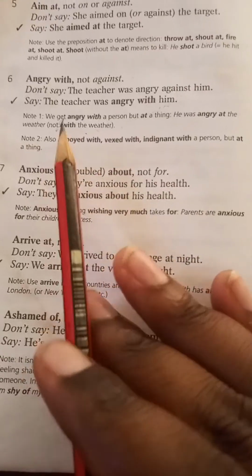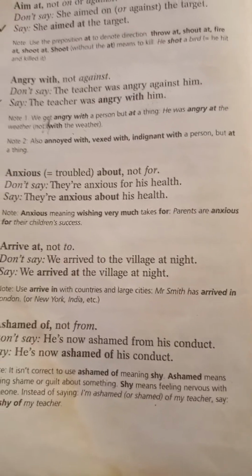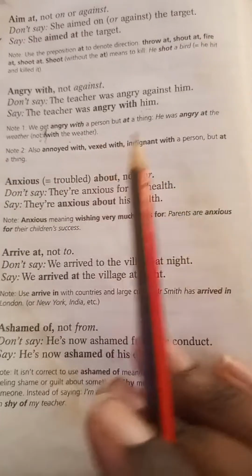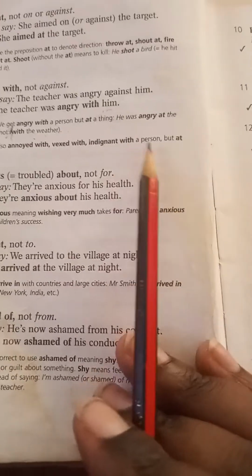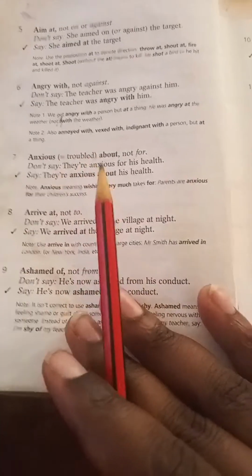So you can say he was angry at the weather, but you cannot say angry with the weather. You can say angry with a person. Also, annoyed with, vexed with, indignant with a person, but at a thing. So I hope that is very clear. Number 6 is very important. I hope you've gotten it right.